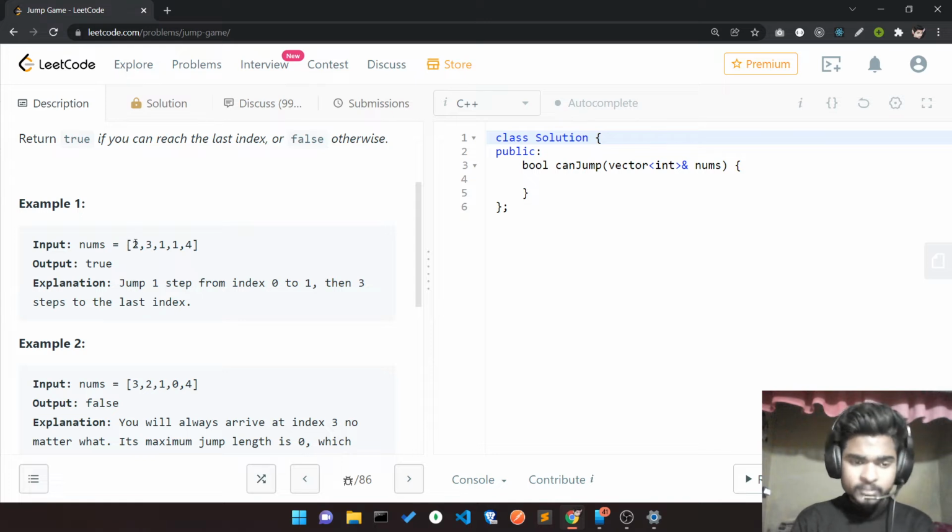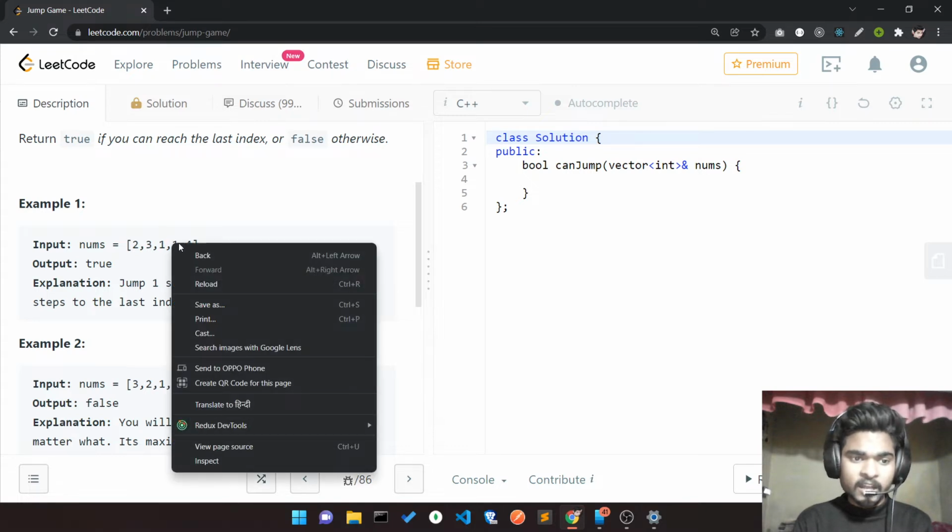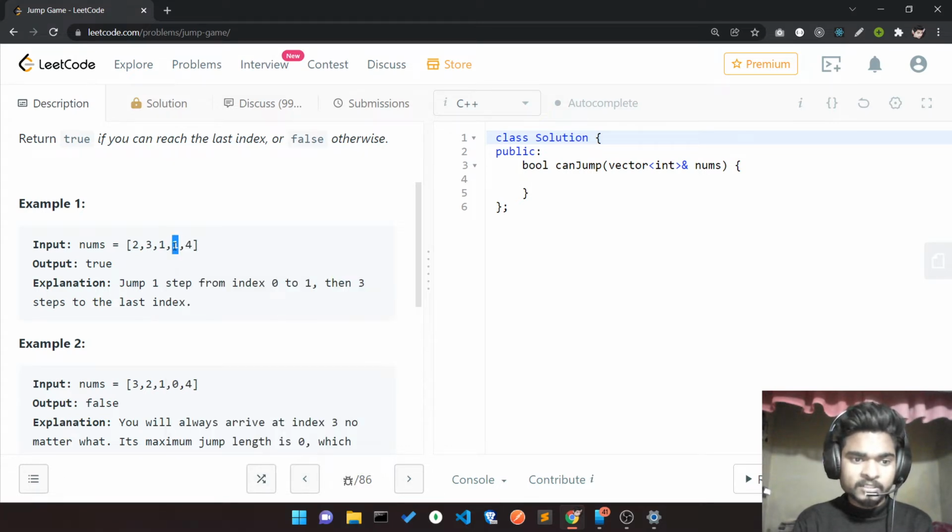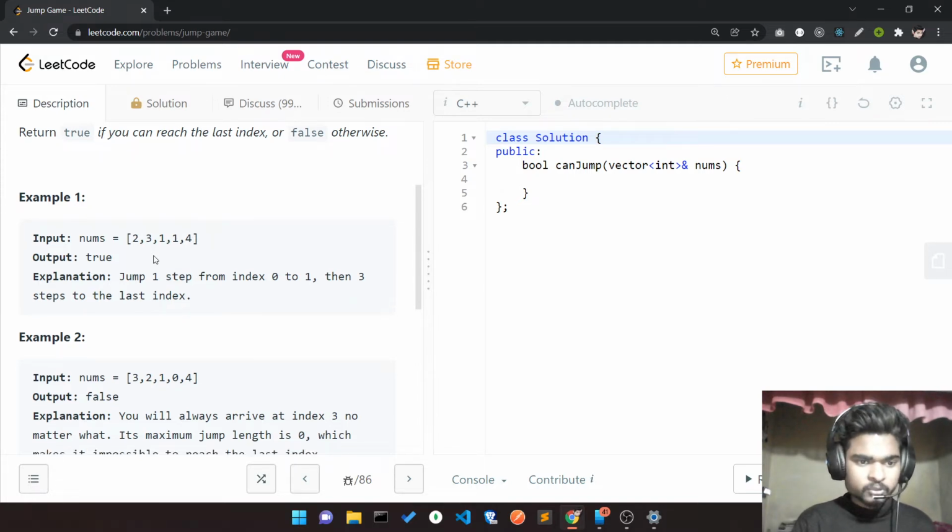So can we jump in such a way that we reach the end? Here, if I take the maximum jump, I can reach here, and here there is 1, so I can take one jump. Here also I get 1, so I again take one jump and reach the end. So yes, I can reach the end, and that's why I'll return true.